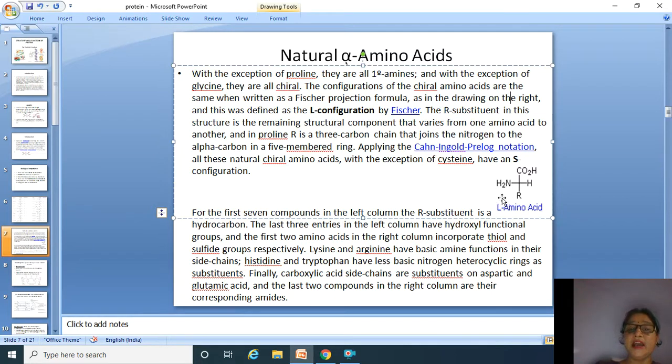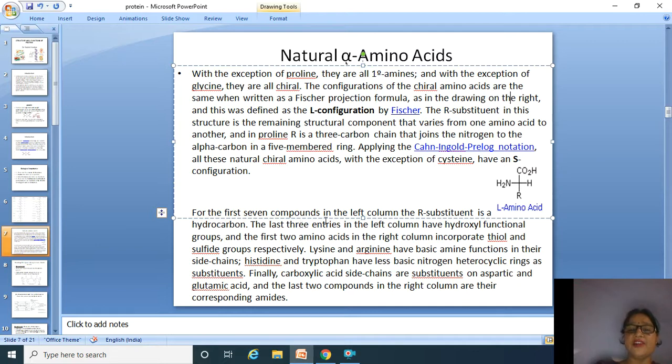And in proline, R is a 3-carbon chain that joins the nitrogen to the alpha carbon in a 5-membered ring. Applying the Cahn-Ingold-Prelog notation, all these natural chiral amino acids, with the exception of cysteine, have an S configuration.